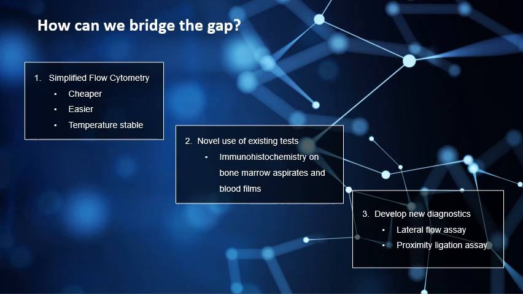Simplified flow cytometry will be cheaper, easier, and temperature stable. These three things are significant hurdles for implementing flow cytometry where resources are limited. Where flow cytometry can't be performed, we will look at the use of some novel tests in these areas. This can comprise either novel use of existing tests, such as performing basic immunohistochemistry on bone marrow aspirates and blood films, a technology that is proven but not routinely used, and also developing completely new novel diagnostics, such as lateral flow assays or proximity ligation assays.